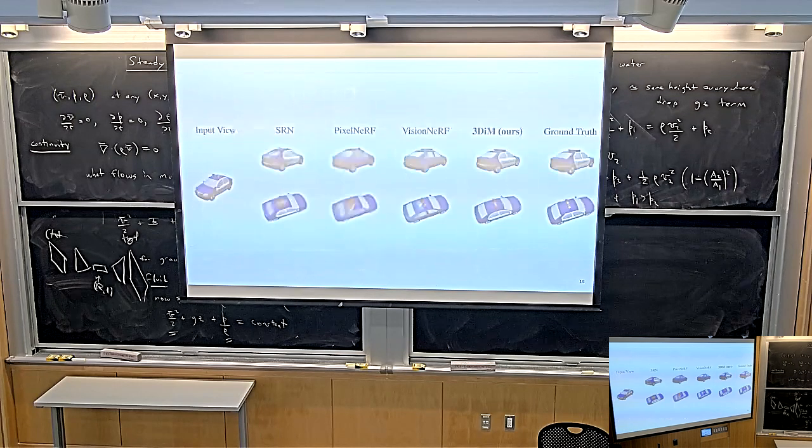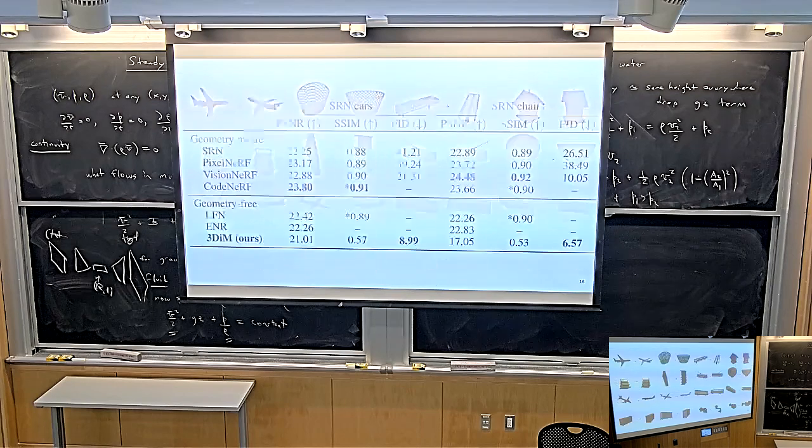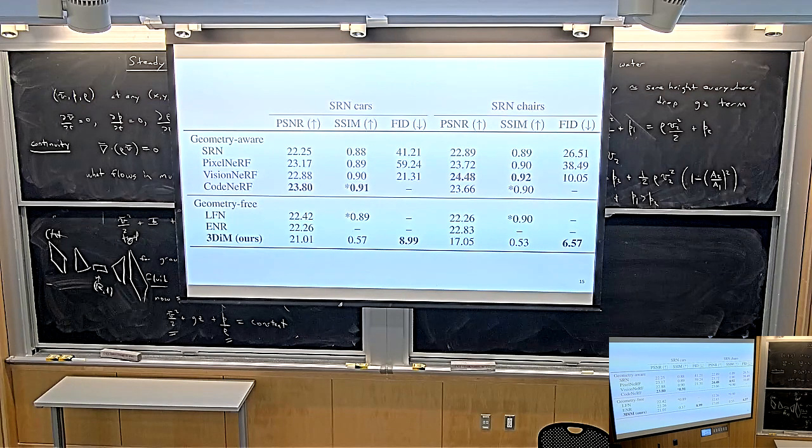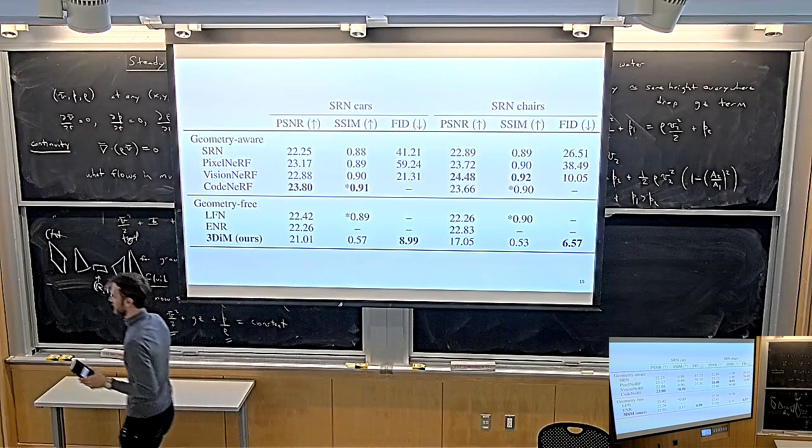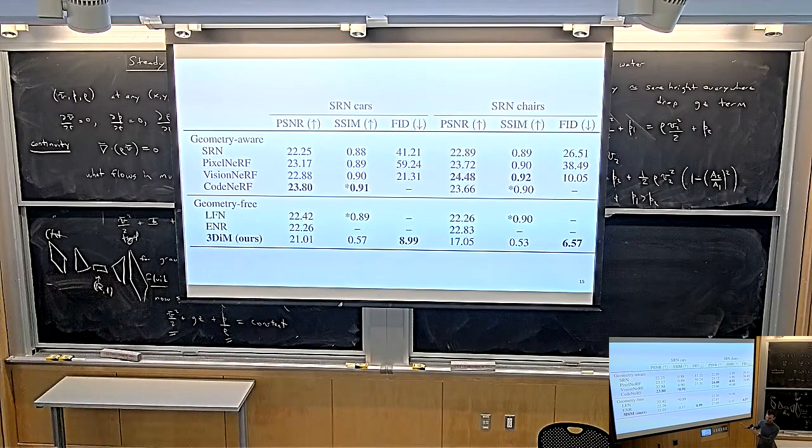Oh, sorry, I misunderstood your question. Great question. So the question is, when you're computing these, this is a great question. Fantastic. Thanks for asking. So I kind of glanced over this. This is the table that they have in the paper where they report the metrics. Scene representation networks cars and scene representation networks chairs are the two datasets. It's funny, these are the datasets that I had introduced in this paper. They're honestly not very well done because I was a PhD student at the time and didn't know what I was doing, and they're kind of a pain. But they report on that dataset.